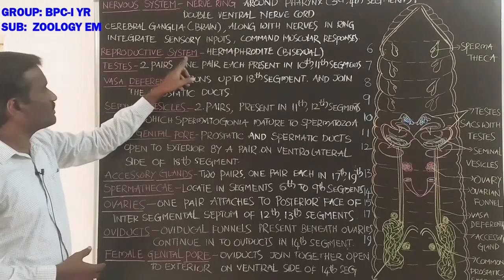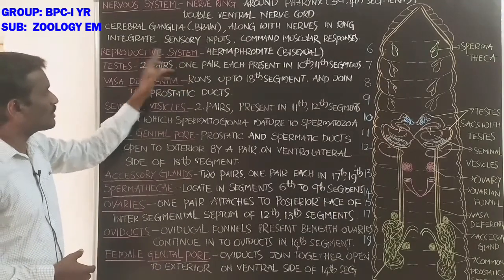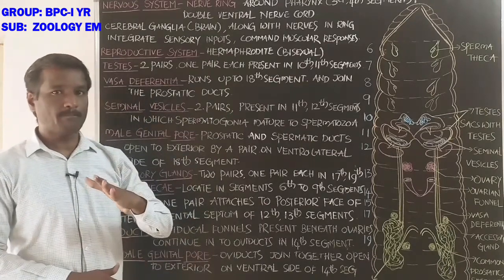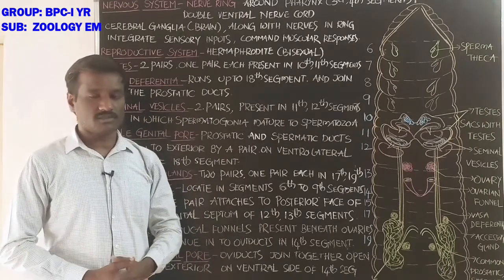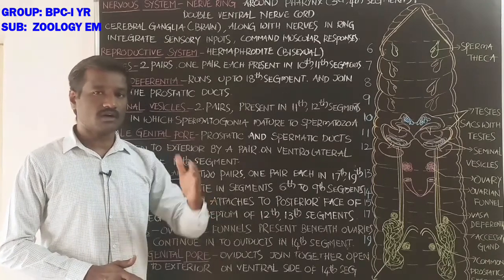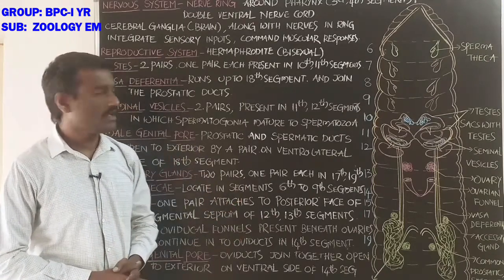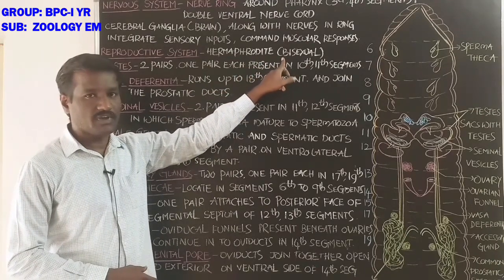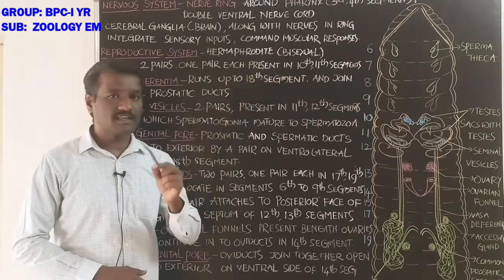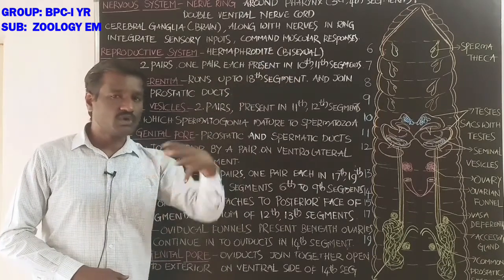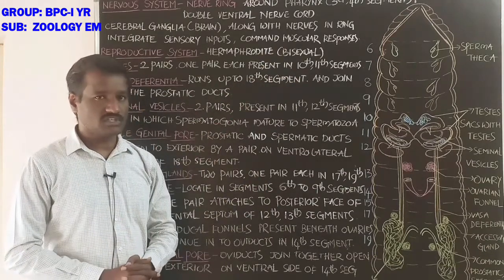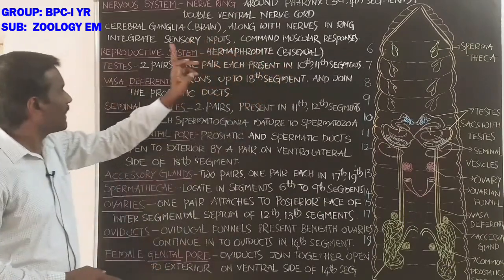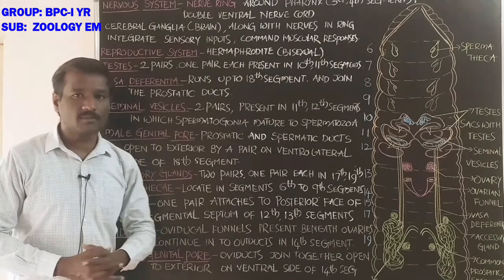Next, the reproductive system of the earthworm. The reproductive system consists of male reproductive organs and female reproductive organs. The earthworm is hermaphrodite, that means bisexual. That means a single earthworm consists of two types of reproductive systems. Hermaphrodite, bisexual.